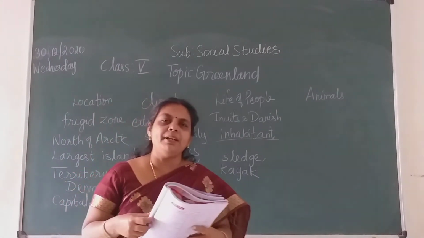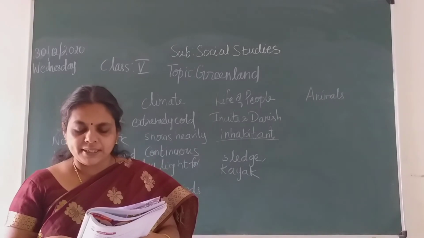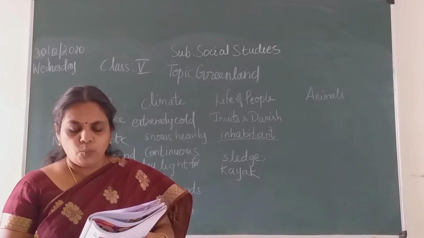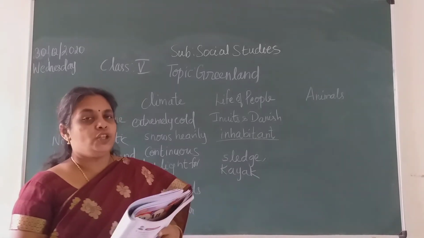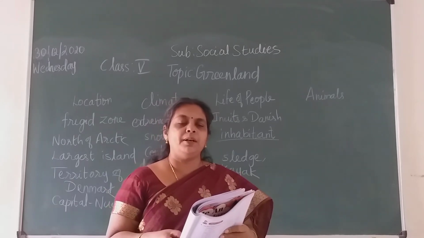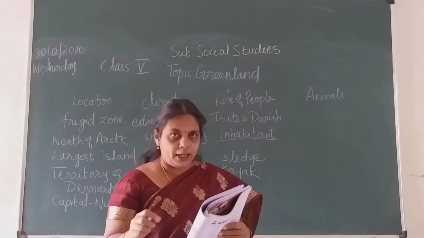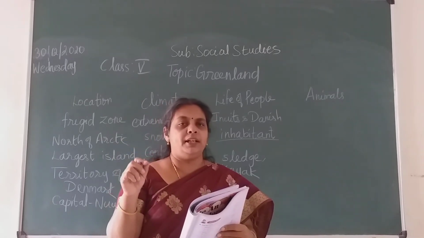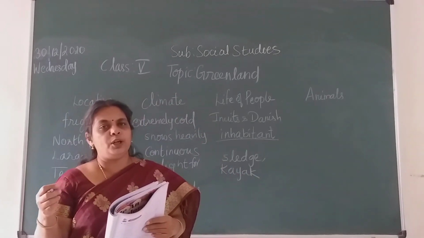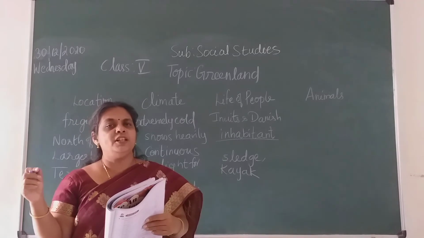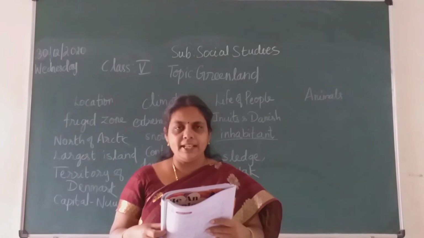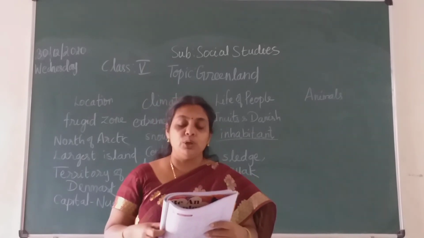And the animals you can find over there are musk ox, reindeer, Arctic fox, seals, polar bear and huskies. In the flag of Greenland you have two things, children. One is the picture of a polar bear and the other is the blue color. The blue color represents the sea, children. It is surrounded by sea, no. The polar bear indicates that it is fully covered by snow and it is the animal living over there. So the flag of Greenland has a polar bear and the blue color.